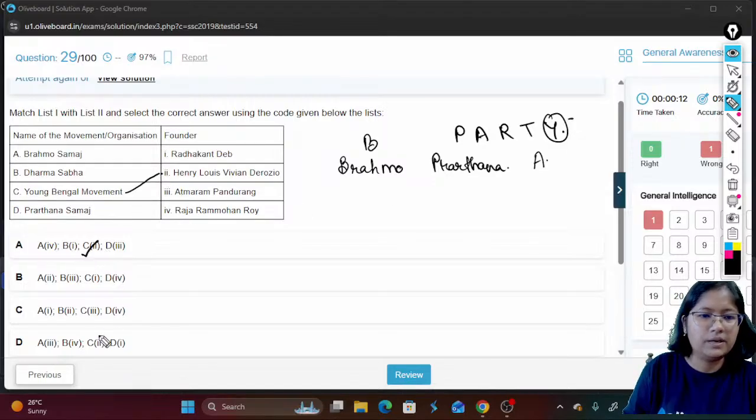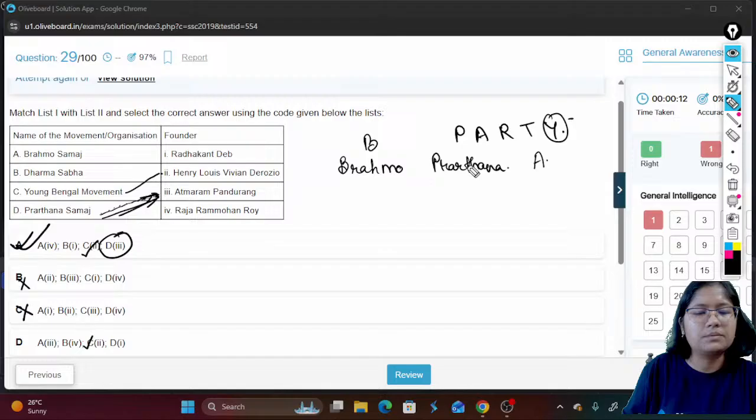So they have only 1 and 3. This 2 you can easily eliminate. Now with D, you can either select Prarthana Samaj, Atmaram Pandurang. With D, Prarthana Samaj, Atmaram Pandurang. So that will only lead us to A as the correct answer. Even if you know these two, Prarthana Samaj is Atmaram Pandurang, I think you can give the correct answer.